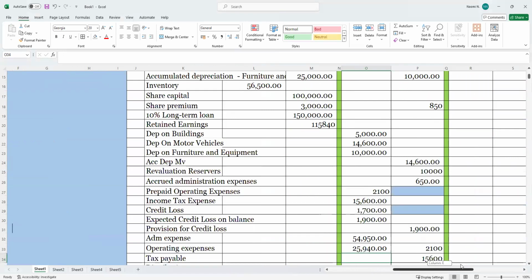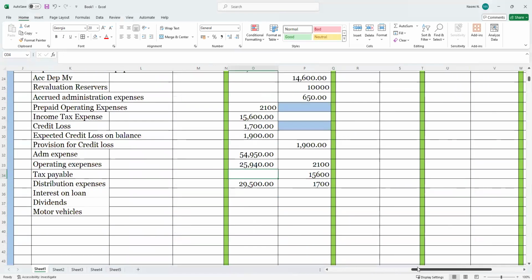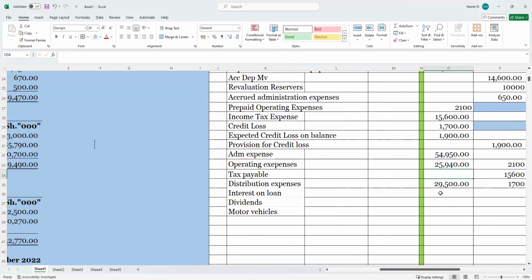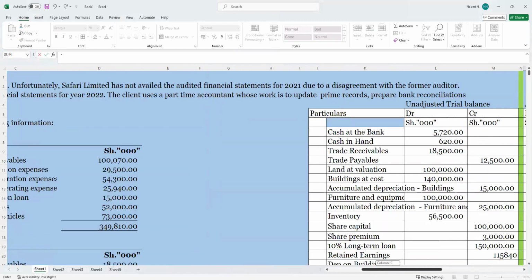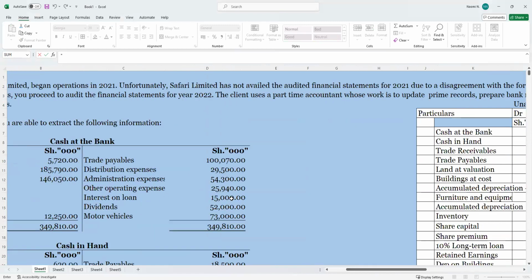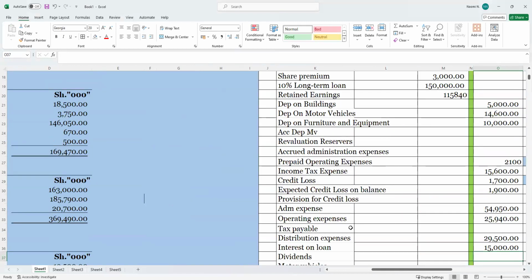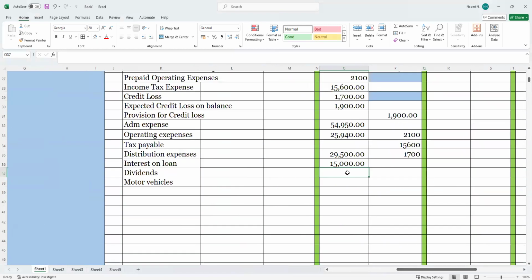Then we have these other items that we had here. For our adjustments, we had loan. Where is it? The question is easy, but with all this, literally the question consumes a lot of time, yet it is not a complicated question as we might think.